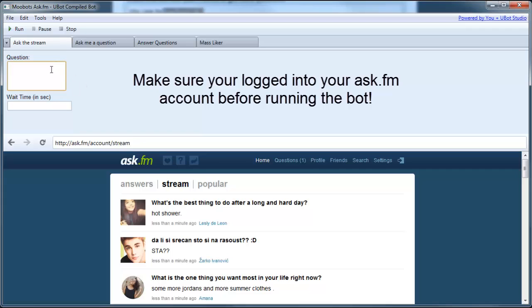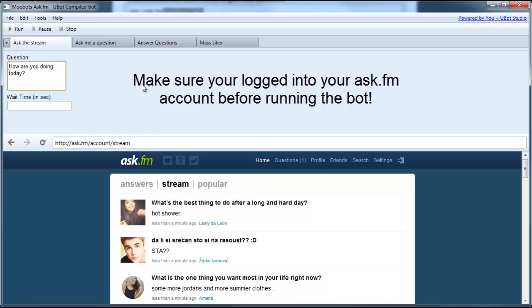So let me just show you how it works real quick. I'm just going to show you this one. The other ones are all pretty self-explanatory. I'll still go through them, but I'll actually run this one just because it's my favorite. It's the best feature in the bot. So let's just ask a question: How are you doing today?